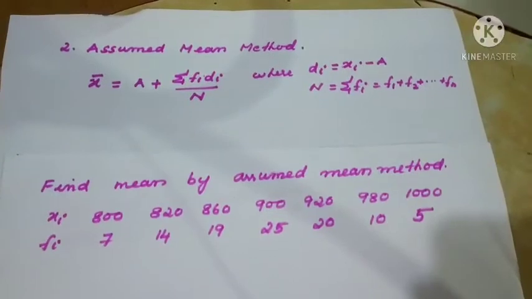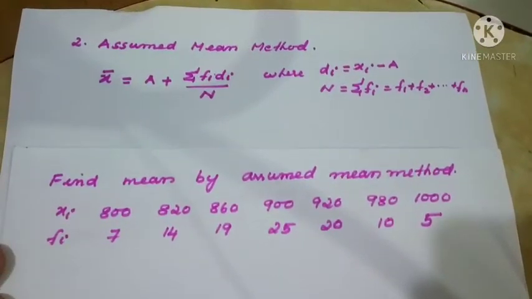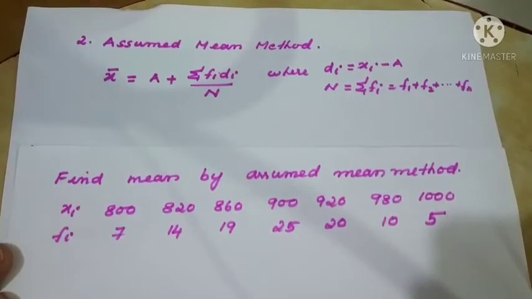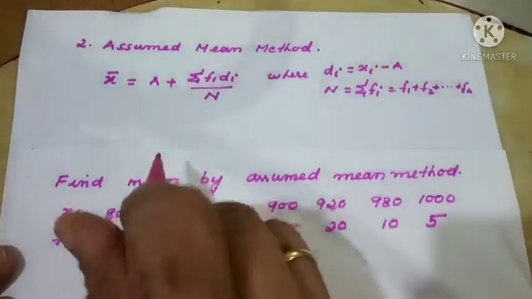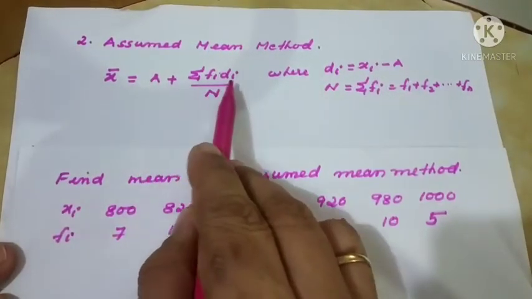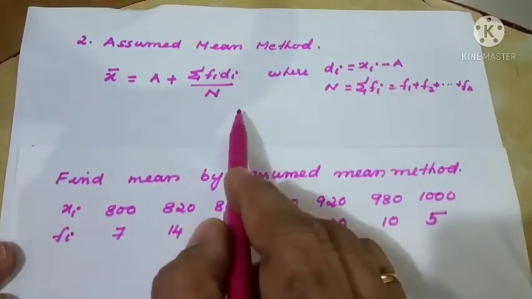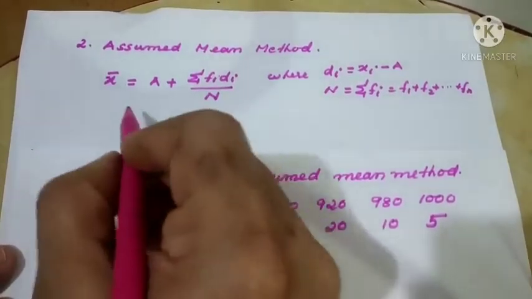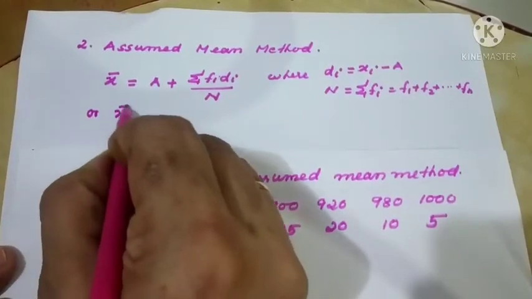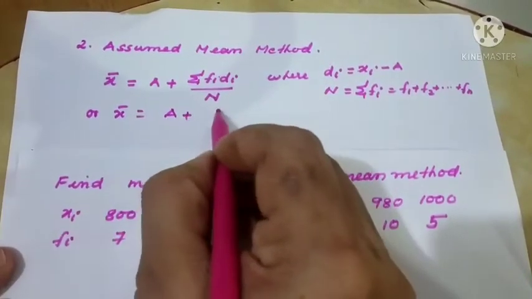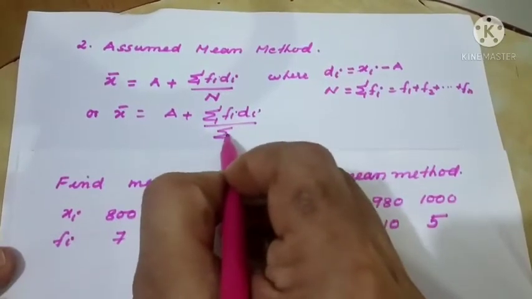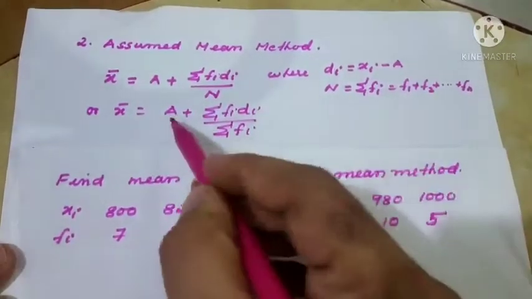Good morning, children. We are going to learn how to calculate the mean by the new method, that is the second method only, the assumed mean method. By formula, mean x bar equal to a plus sigma fi di whole divided by n, or instead of n we can write sigma fi also, or x bar equal to a plus sigma fi di divided by sigma fi.